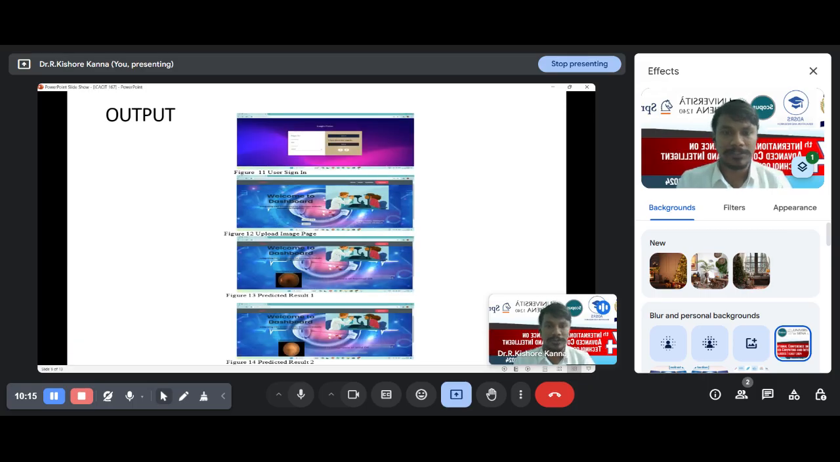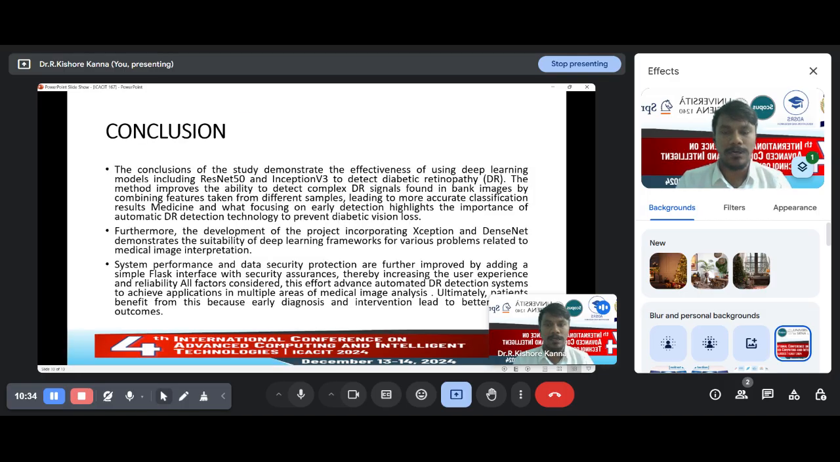And these are the outputs: the input is fed into the DBMS, the database management system, and the input unknown data will be uploaded to the database, and it will be trained by our hybrid approach, where Xception and ResNet declare the output, and the output will be declared.